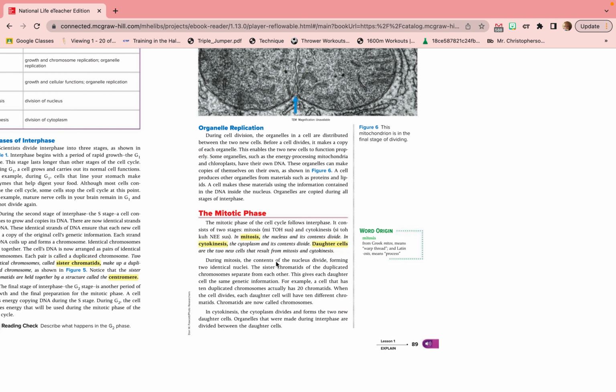During mitosis, the contents of the nucleus divide, forming 2 identical nuclei. The sister chromatids of the duplicated chromosomes separate from each other. This gives each daughter cell the same genetic information. For example, a cell that has 10 duplicated chromosomes actually has 20 chromatids.